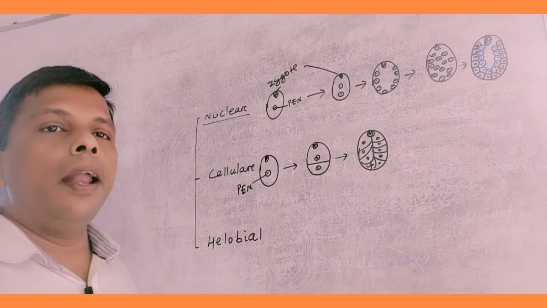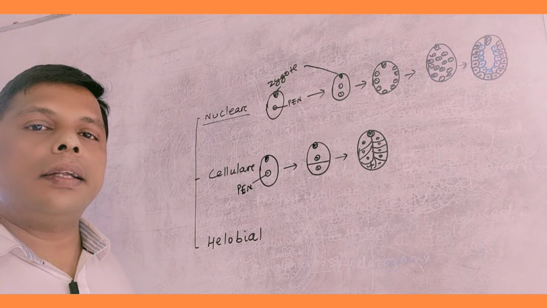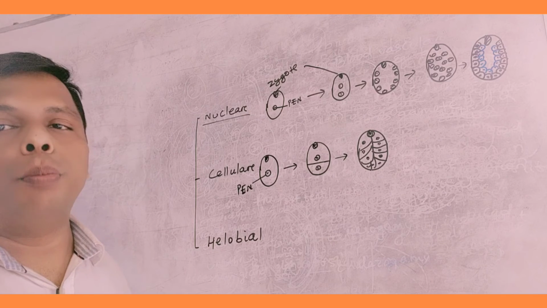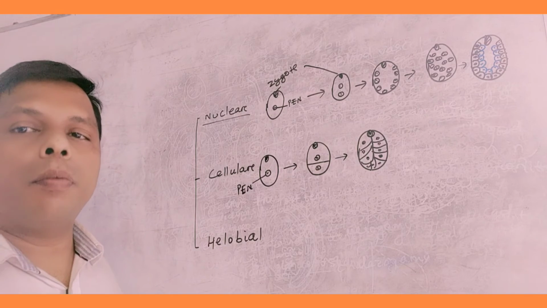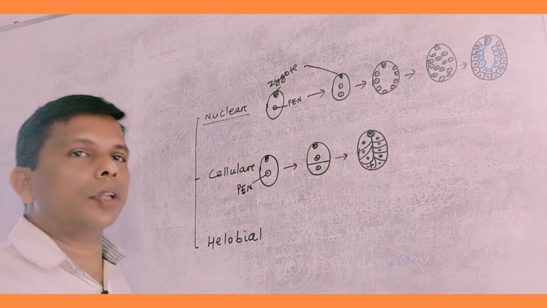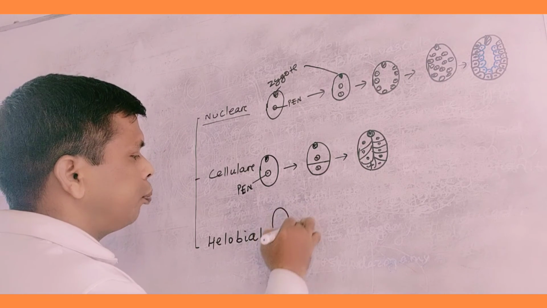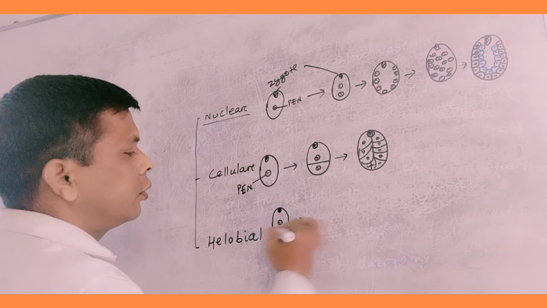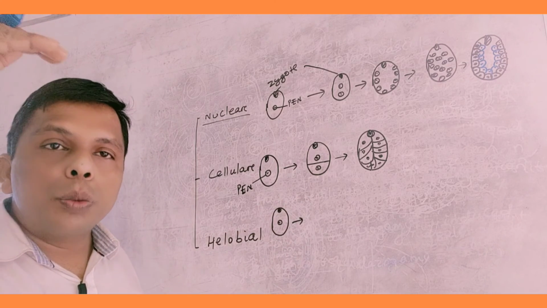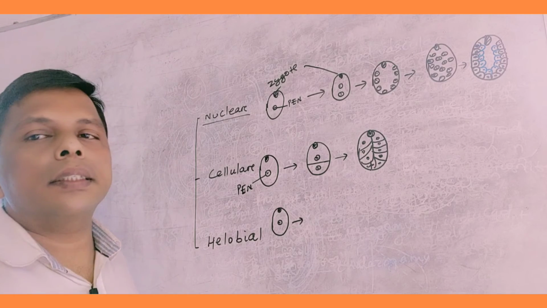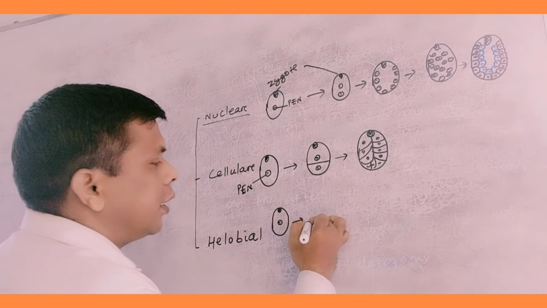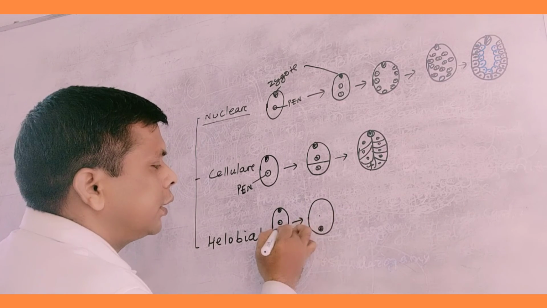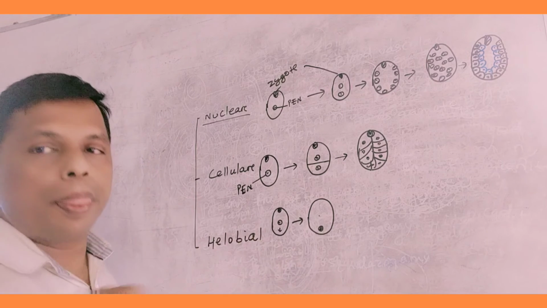Then the helobial type is the last type of endosperm, which is found in monocot plants. What happens in the helobial type? This is the primary endosperm nucleus and the zygote. First, the primary endosperm nucleus shifts towards the chalazal end.